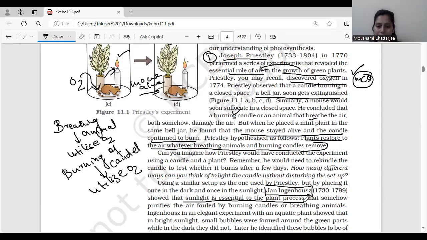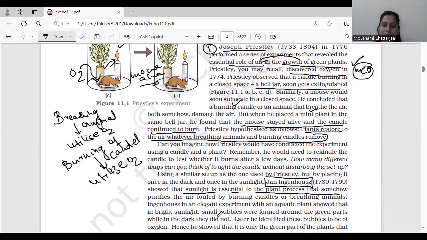Sunlight बहुत जरूरी है प्लांट के प्रोसेस में, जो कि बर्निंग ऑफ कैंडल या फिर ब्रीदिंग एनिमल्स को रिक्वायर्ड हो रहा था, वो सारे कॉम्पनसेट कर रहे हैं sunlight, by the sunlight. The things which were taken off by the candle flame and the breathing animals were compensated by the sunlight.